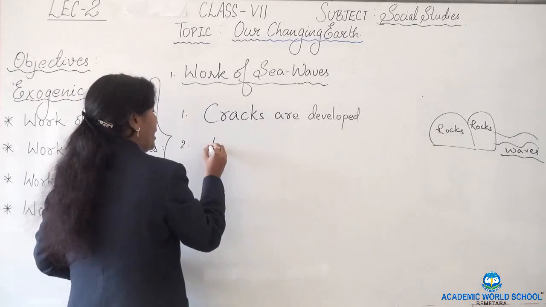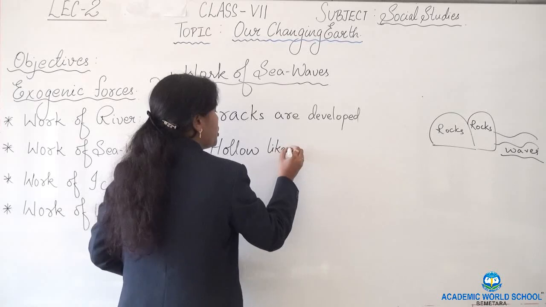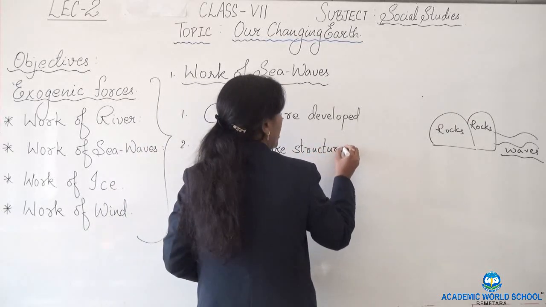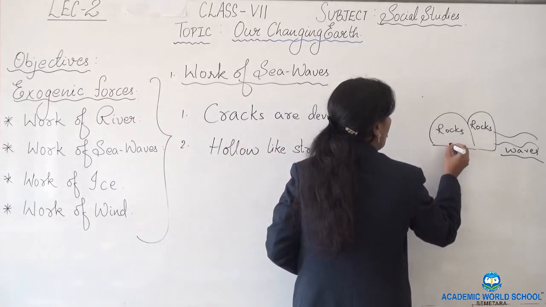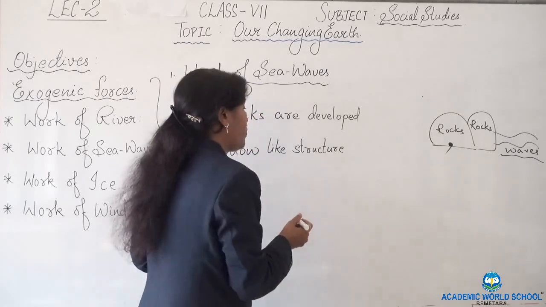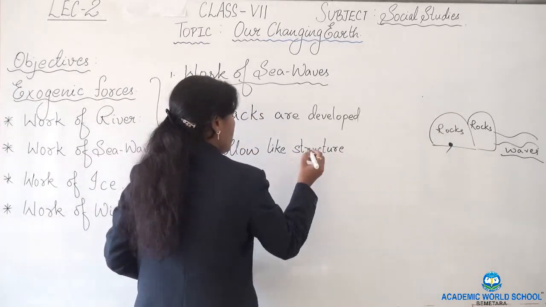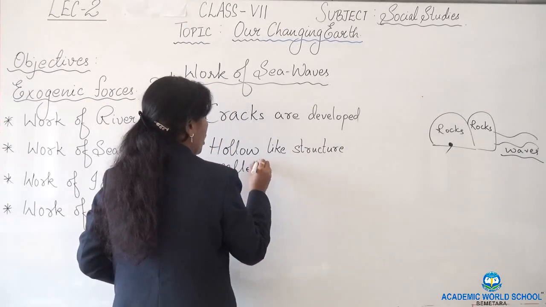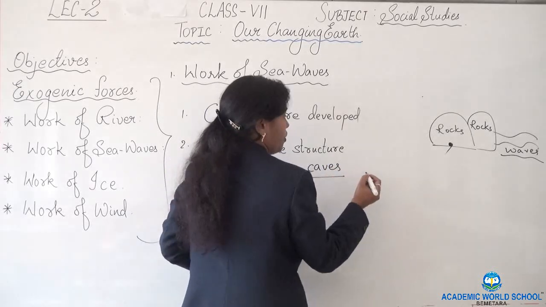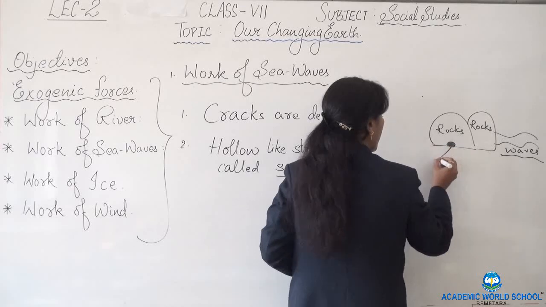Hollow-like structures are formed in the rocks. And slowly, these hollow-like structures are called sea caves.